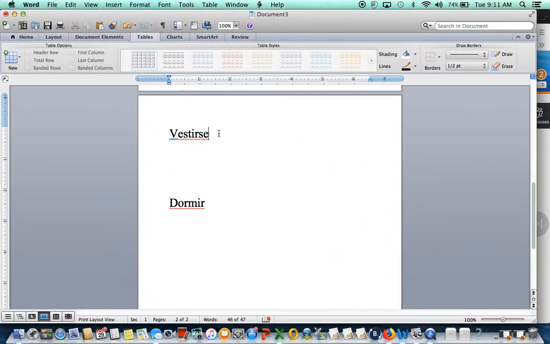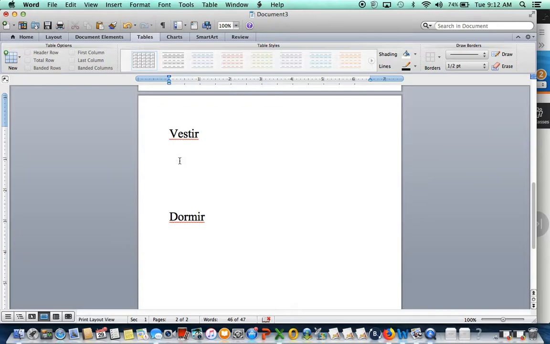Okay, and also I want to talk about vestirse. Vestirse is a reflexive verb. Why is it a reflexive verb? Because it ends in se. And remember what we talked about, every time you have a verb that ends in se, most of the time it's when you are doing something to yourself. So vestirse is to put clothes on yourself. So when you are going to use vestirse or a reflexive verb in a sentence, you always have to drop the pronoun, okay? You drop it. And then you're going to have this ending right here.